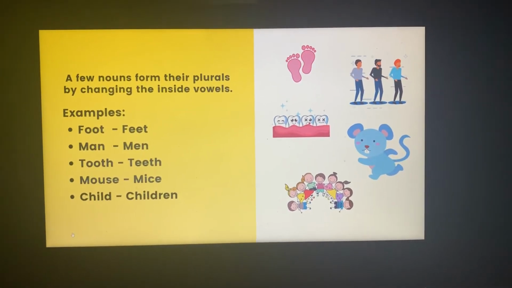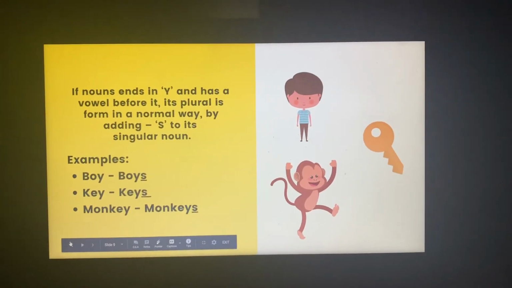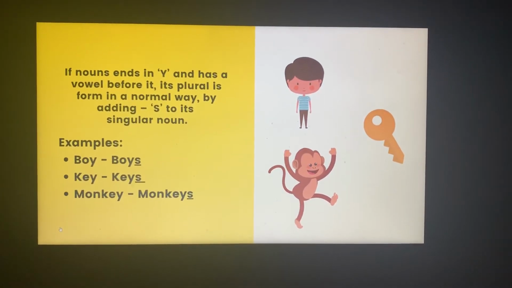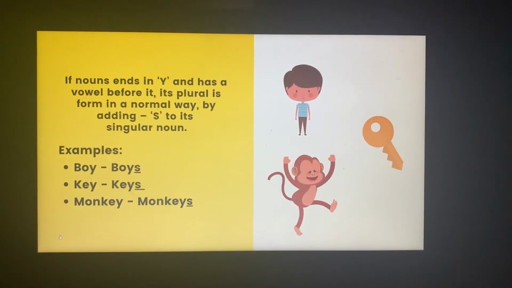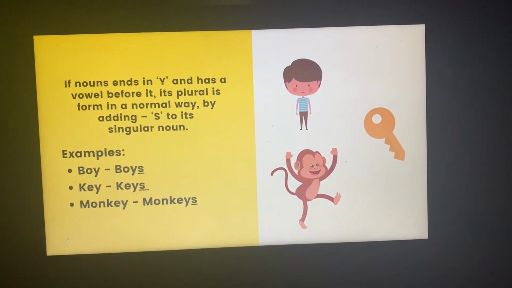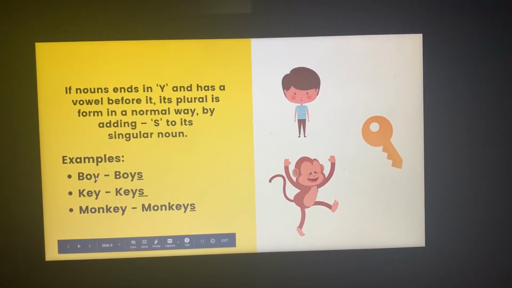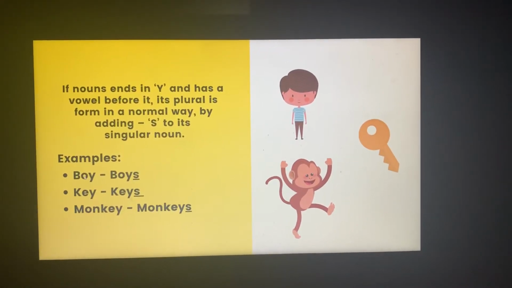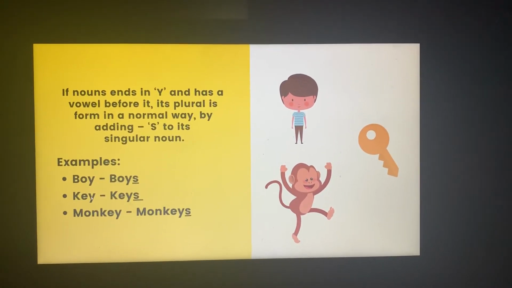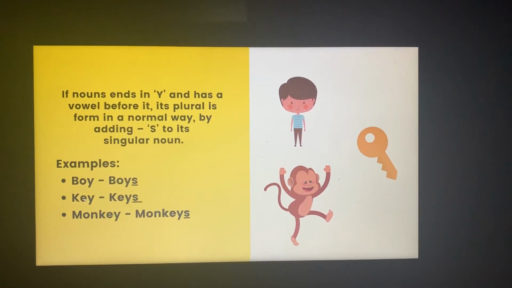But here if you see, these words are also ending with their last letter as Y: boy, key, monkey. But when I am making their plural form, we are simply adding an S. Why? Because look at the first word, boy. It has last letter as Y, but the letter before that is O, which is a vowel. Similarly, key, the last letter is Y, but the letter before that is E. So O, E are my vowels.